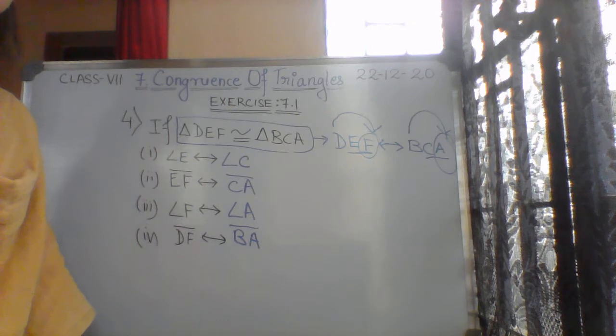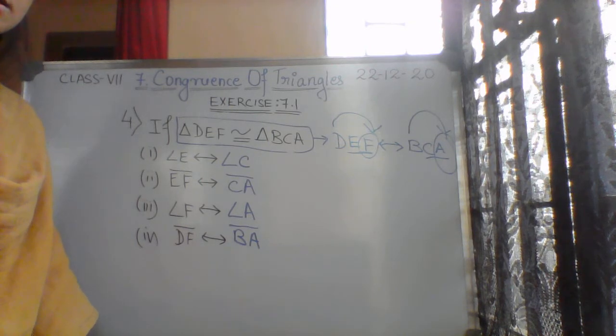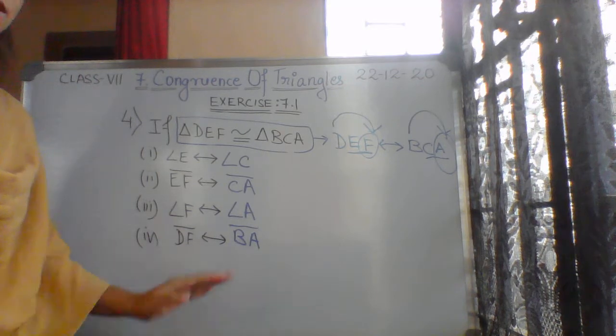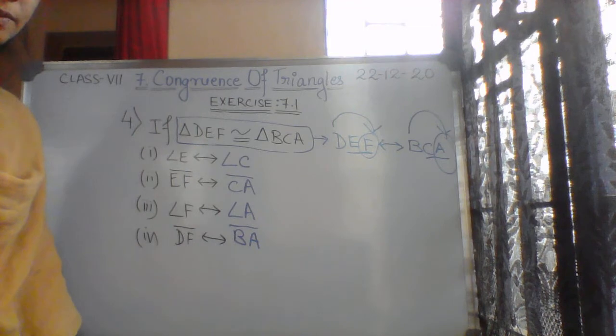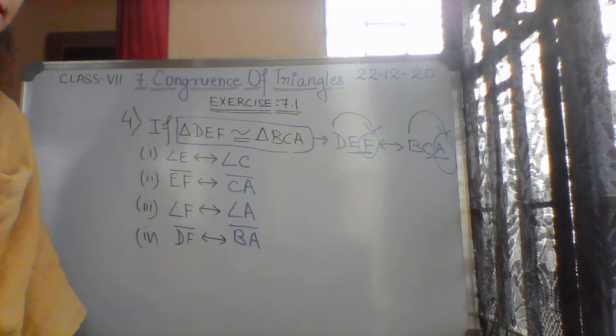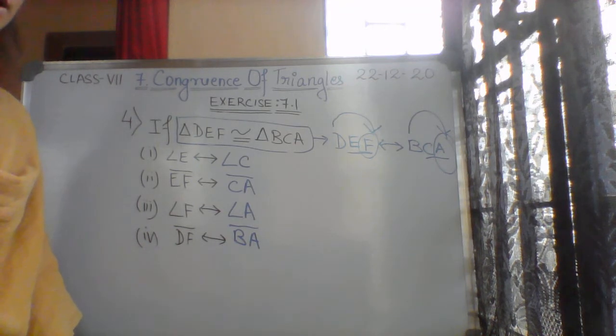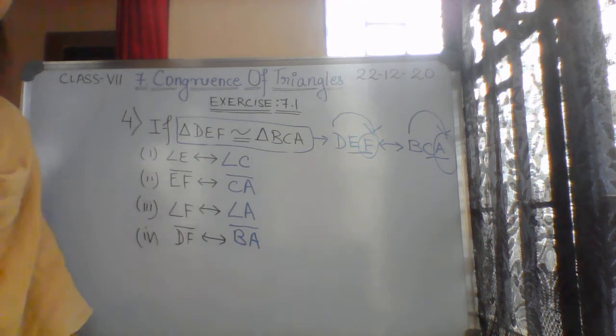So before starting the next class, you just go through the different criteria: side, angle, side; angle, side, angle; right angle, hypotenuse, side. Okay, so different criteria you can recall, we have introduced that already. Once you go through the meaning of all those, then when we start the 7.2 exercise in the next class, it will help you.